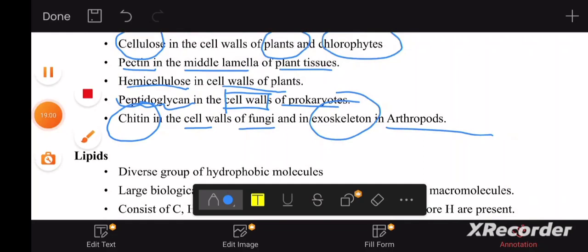Let's go through some questions now. Actually, I'm going to give you true or false statements, which will help you to understand this pattern of MCQs. In MCQs, the basic idea is to see whether the statement is true or false. So instead of giving you long MCQ statements and questions, I can give you the basis of MCQs, which is true or false. So you have to tell me whether it's true or false. Let's try it out now.